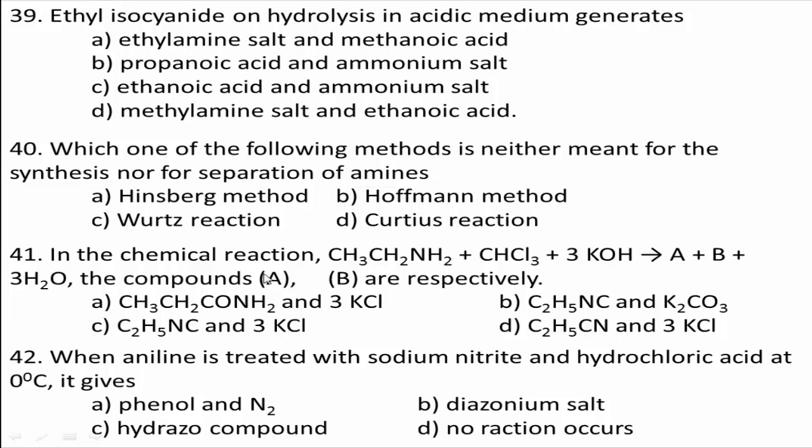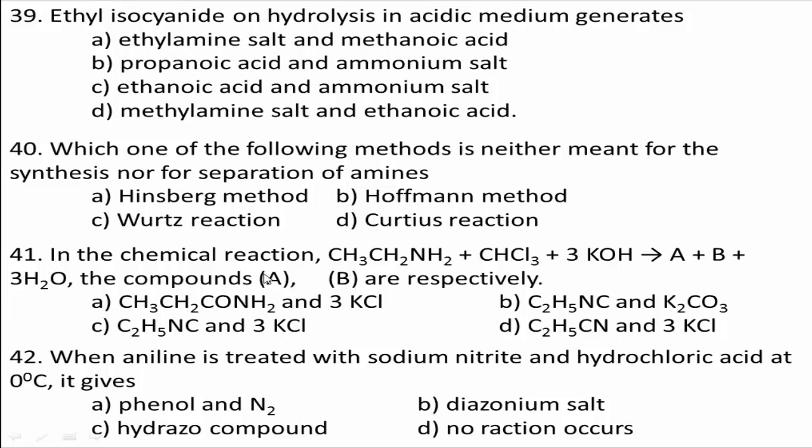Ethyl isocyanide on hydrolysis in acidic medium generates... When you observe this reaction, it is like this: C2H5NC plus H2O in the presence of H+ ion changes to ethylamine salt, C2H5NH3+, plus HCOOH.